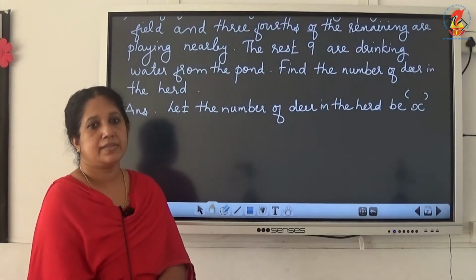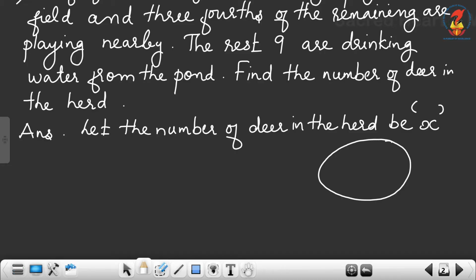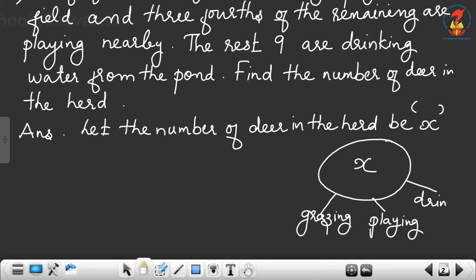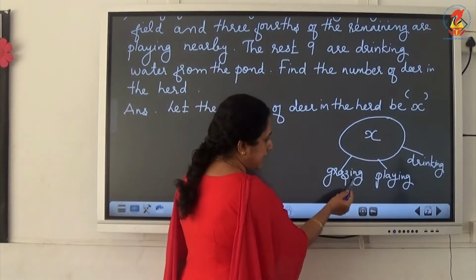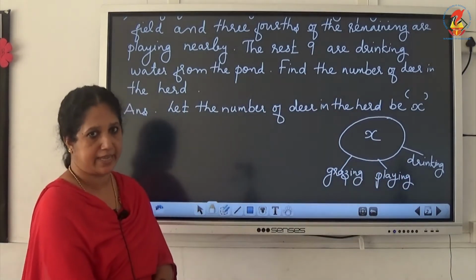Now children, these deer are doing certain activities. So the total number of deer we can take as x. Then some of them are grazing in the field, some of them are playing, and some of them are drinking water. So they are doing 3 activities. We have to find how many of them are grazing, how many are playing and how many are drinking water. That is already given there.